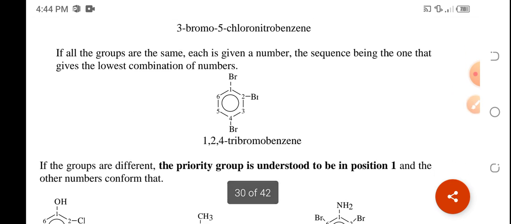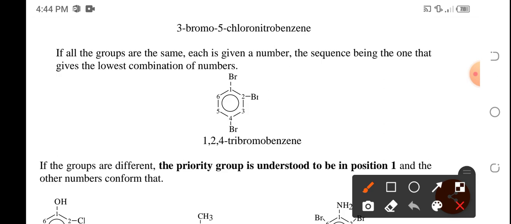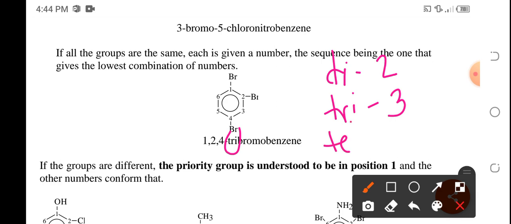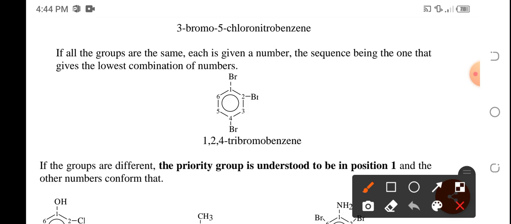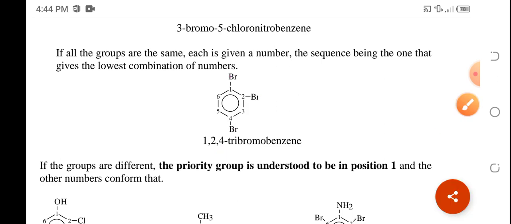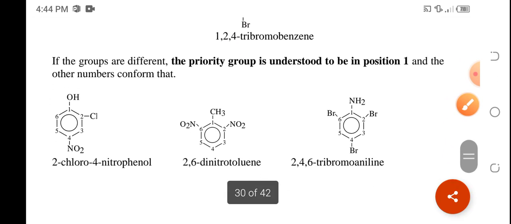So if there are the same substituents, we are using prefixes: di if there are two, tri if there are three similar substituents, tetra if there are four, penta if there are five, hexa if there are six, and so on. Okay, so for this case, this is 1,2,4-tribromobenzene.